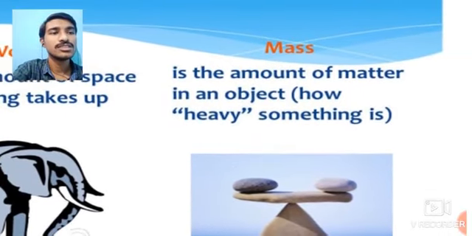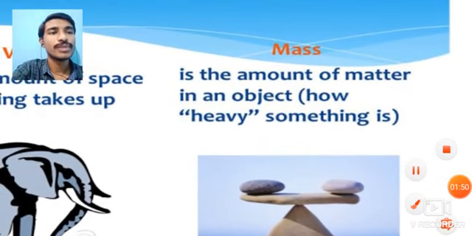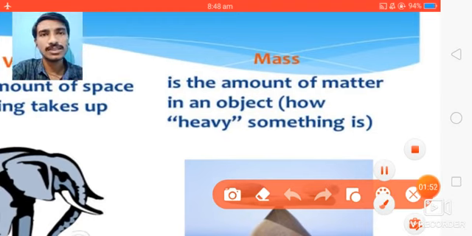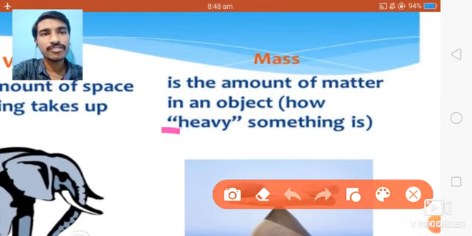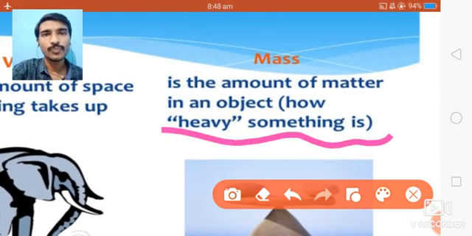Now mass is the amount of matter of an object, or we can say mass is how heavy something is. Let me take the example of a stone. The mass of this stone is how heavy the object is, that means how much weight it has got. That we call mass.